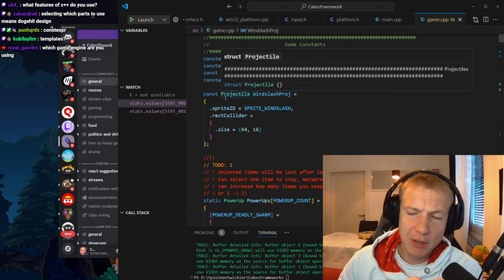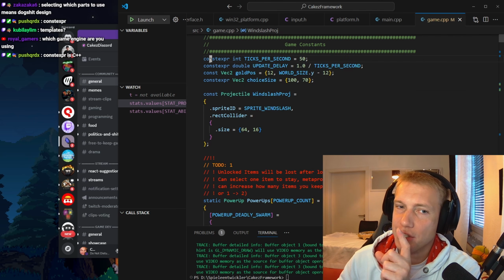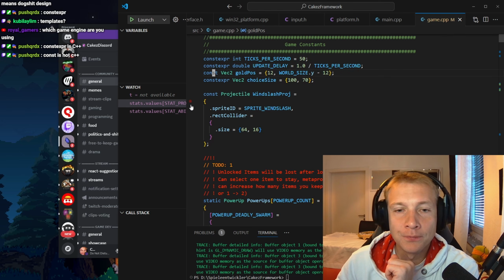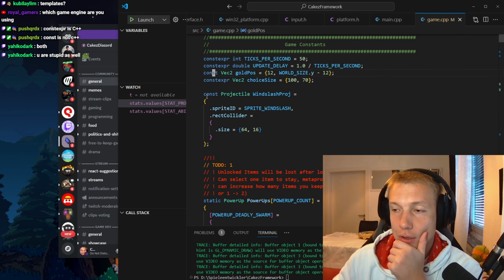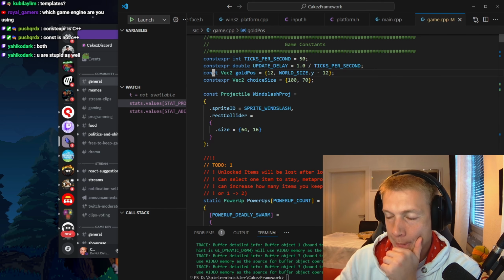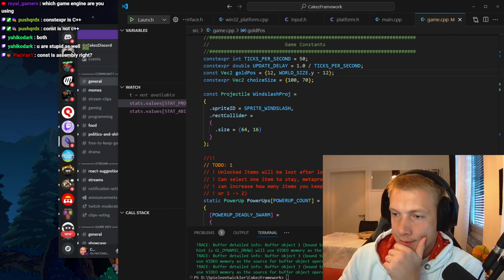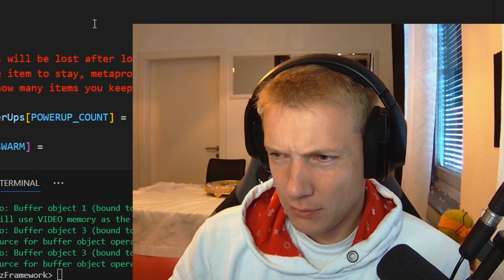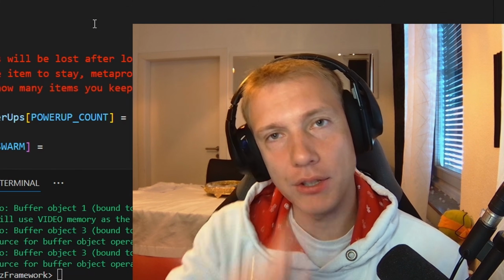Guys, is const C++ or am I stupid? Constexpr is C++, but const exists in C as well. Aha. Okay, thank you. Very important to know the difference here. You're stupid as well. I'm inclined to ban you, but okay, let's just move on. Const is assembly, right? What do you have in your toast cakes? Nothing, because I don't eat toast.